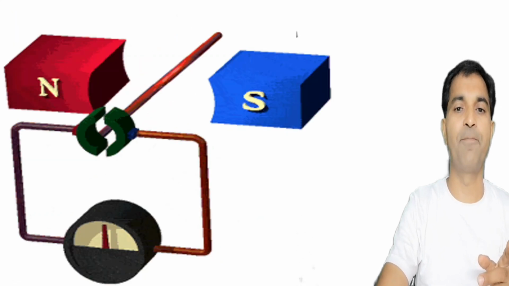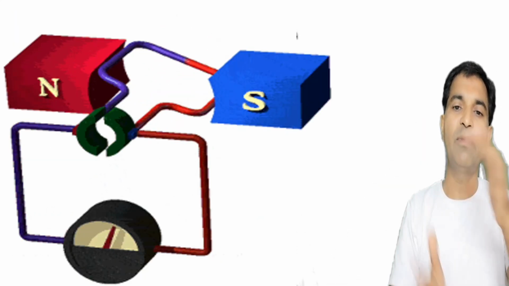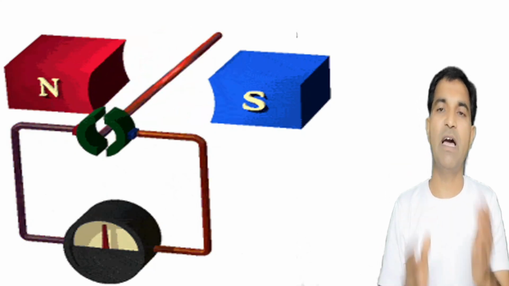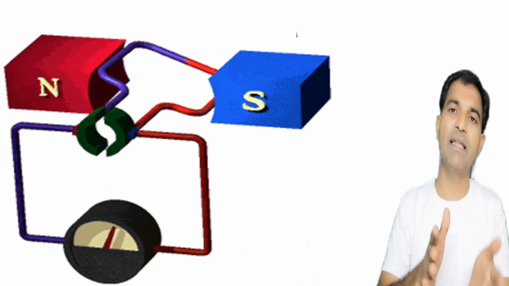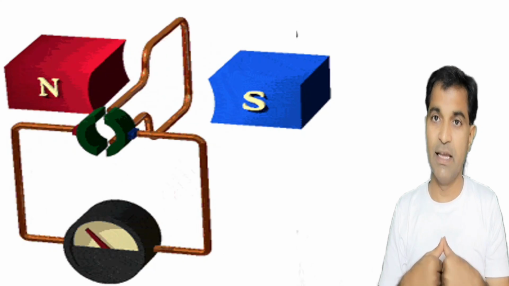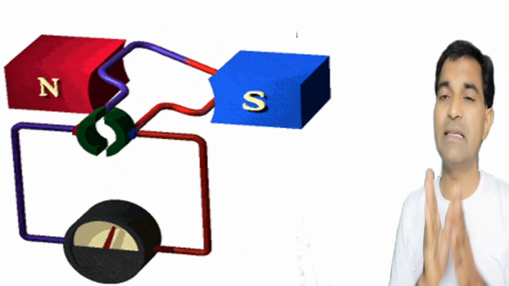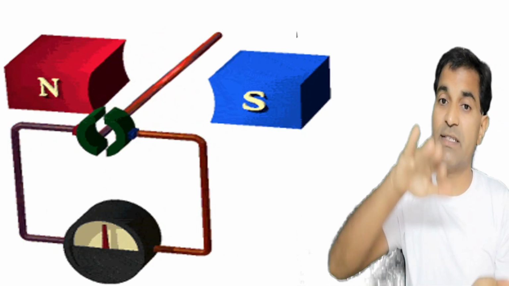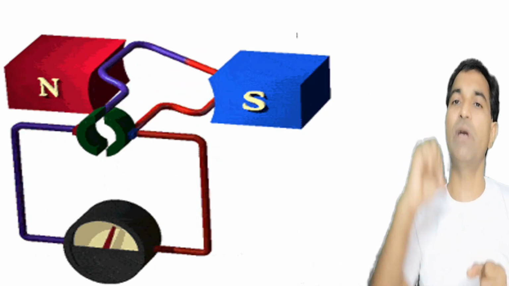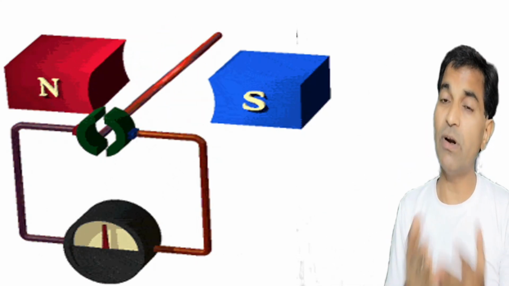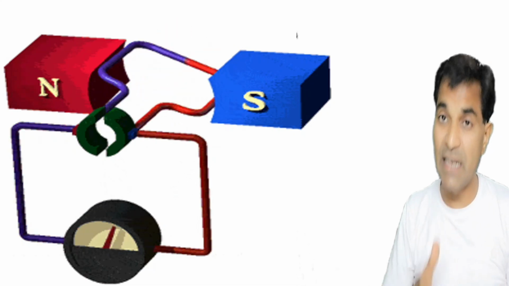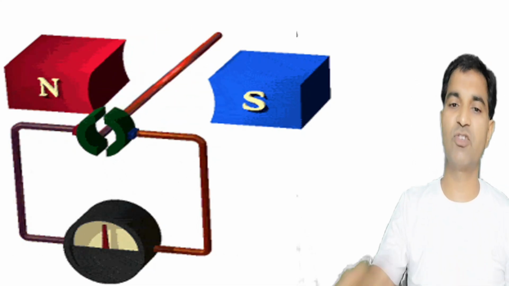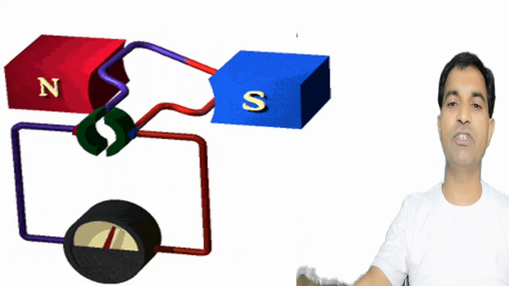generated in the generator. This is the way. If we keep rotating a coil, current will keep generating automatically. So mechanical energy is converted into electrical energy. So now we may define that a generator is a device which converts mechanical energy into electrical energy, whereas an electric motor is a device which converts electrical energy into mechanical energy. So generator and motor are opposite to each other.